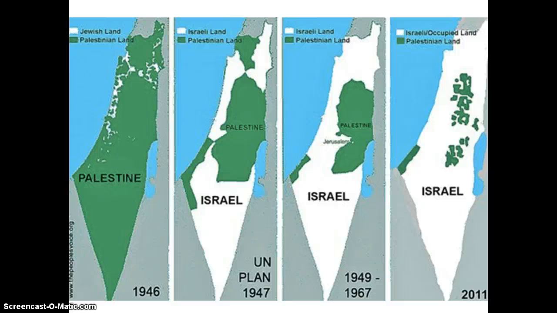In 1947, the United Nations finally agreed to divide Palestine into Jewish and Arab states. So we can see in this second map right here that the white are the Jewish states and the green are the Muslim states or the Arab states. The white was known as Israel and the green areas were known as Palestine. Right? The Arab countries around Israel and Palestine did not like this idea, but the Jewish people living there absolutely loved it.